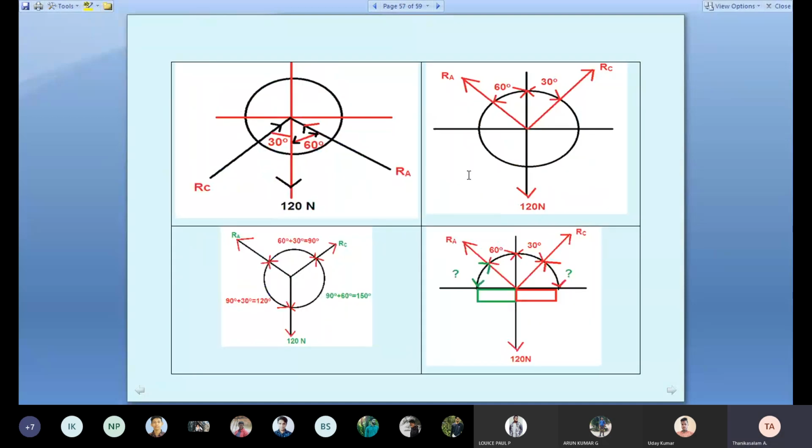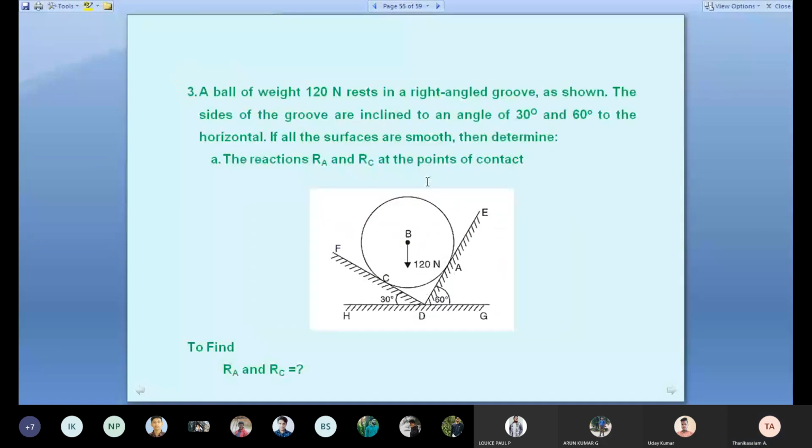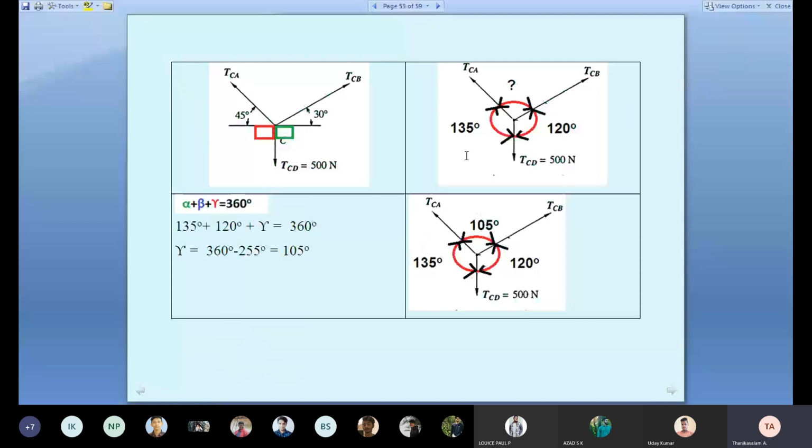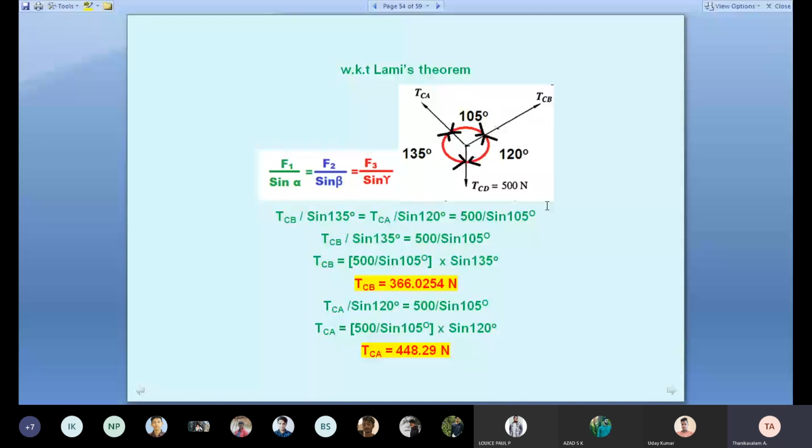Okay, so we solved the two problems recollected: one is the ball sum, another is the tension we calculated. A previous class also explained this, refer to that problem also. Students, any question?